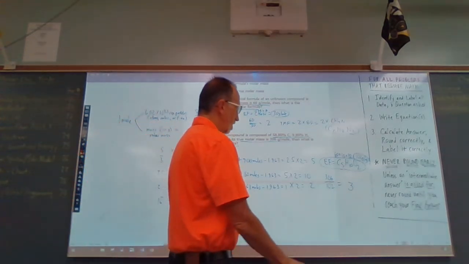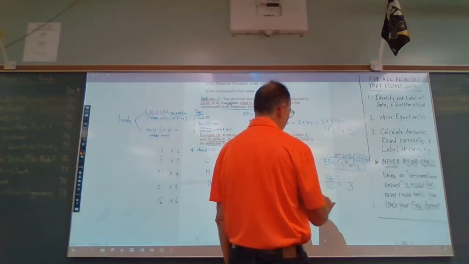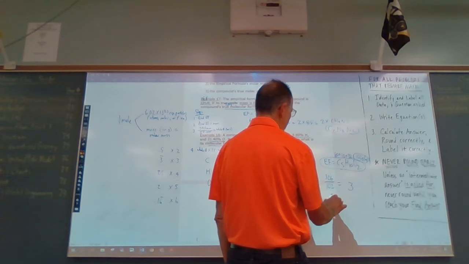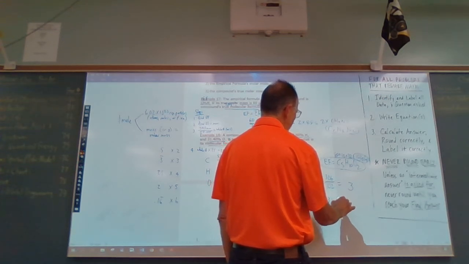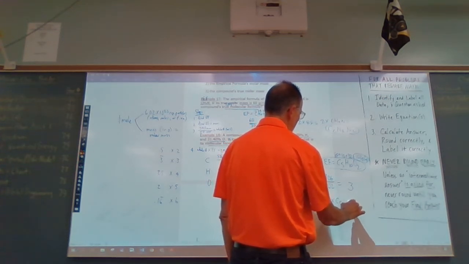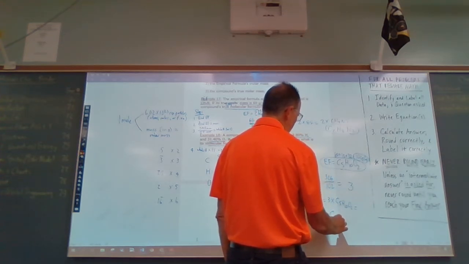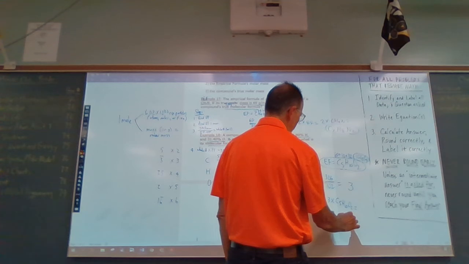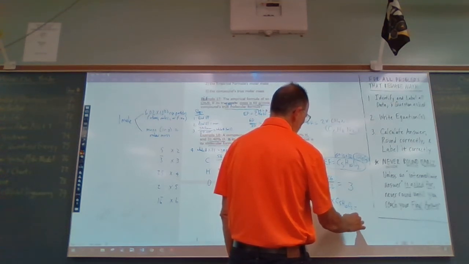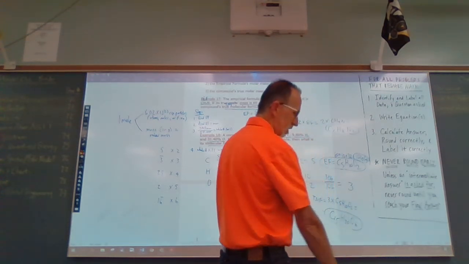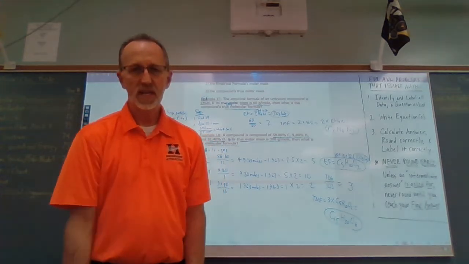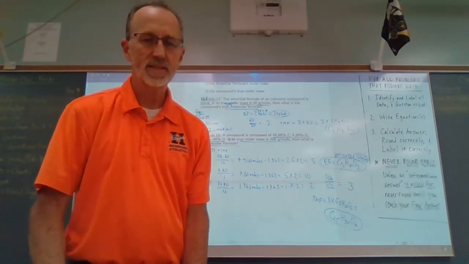And so the true molecular formula would be 3 times the empirical formula, which would then be C15H30O6. C15H30O6.